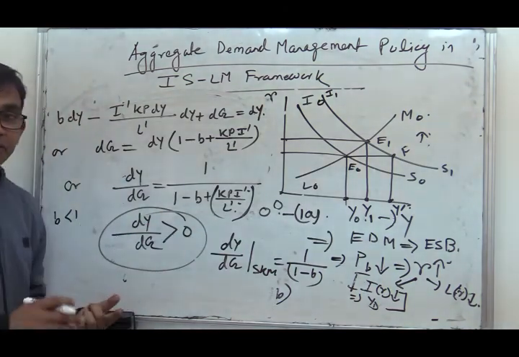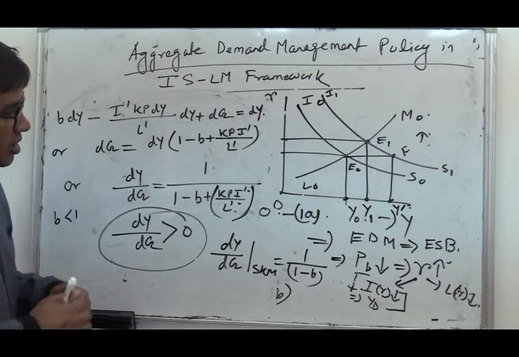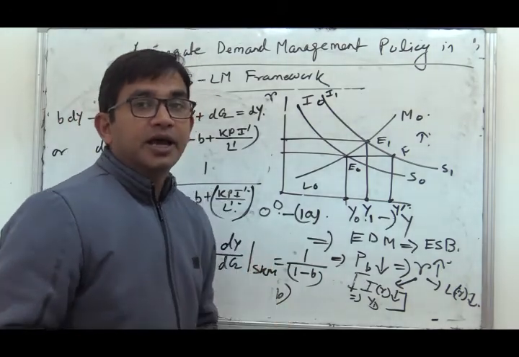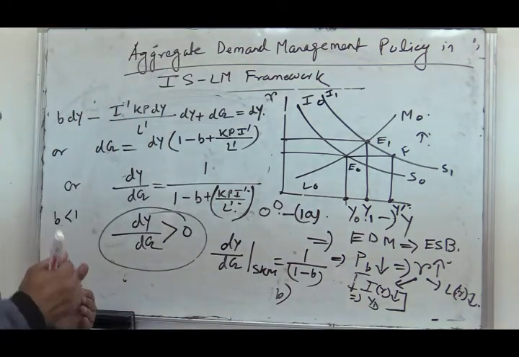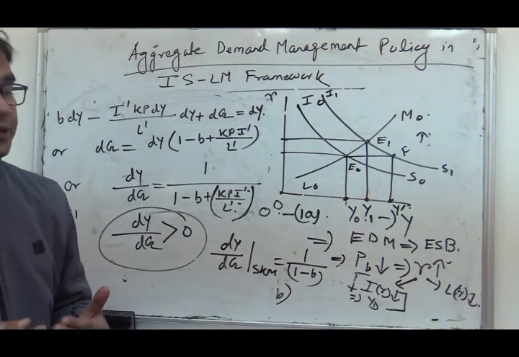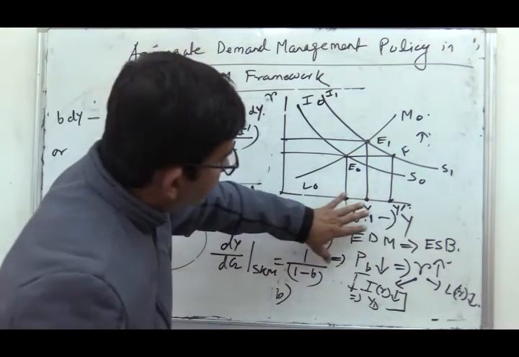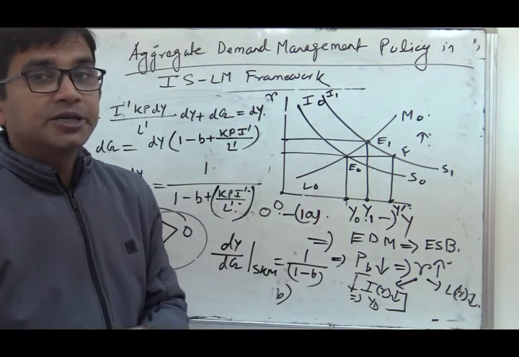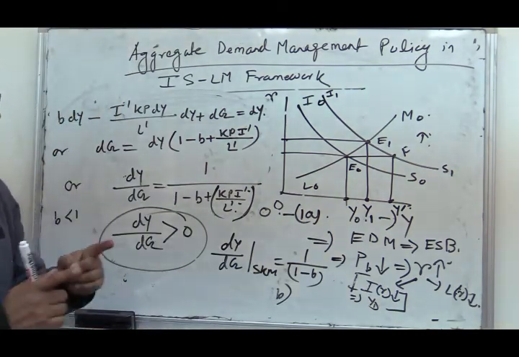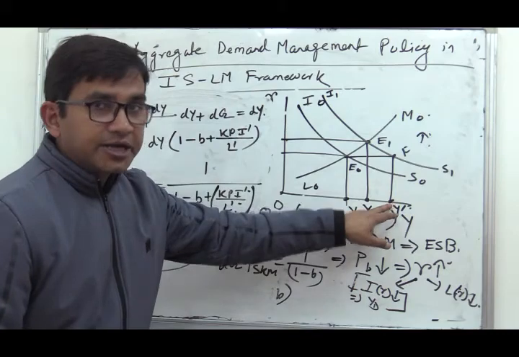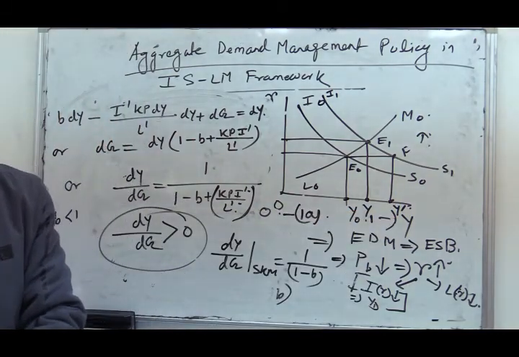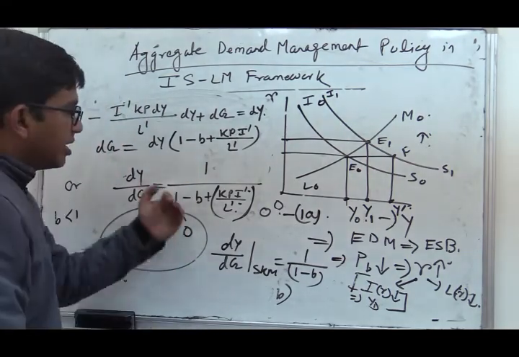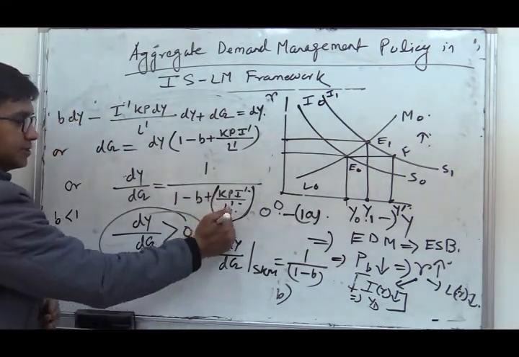And in this case, whenever we increase government expenditure and consequently aggregate demand rises, the introduction of the money market will cause an increase in the rate of interest. So any increase in aggregate demand in the product market will be followed by an increase in the rate of interest in the money market, because an increase in aggregate demand in the commodity market creates an excess demand situation in the money market, and for that increase in the rate of interest there will definitely be crowding out, which is shown by this.